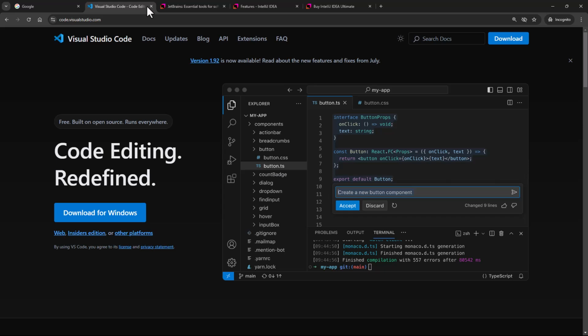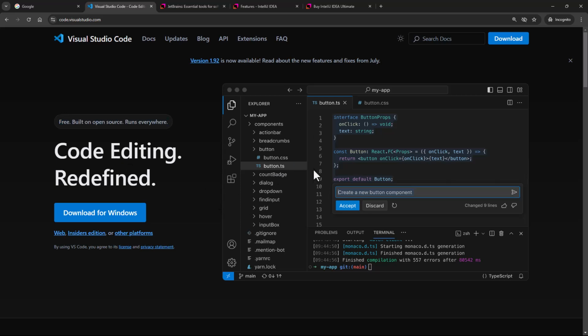And that is why I recommended Visual Studio Code, because when you talk about web development, front end development, almost all the developers I have seen around me make use of Visual Studio Code. And there's a very good reason for that. It has a really good community and a lot of extensions. And you can see over here, it's free, built on open source, and it runs everywhere on any operating system.